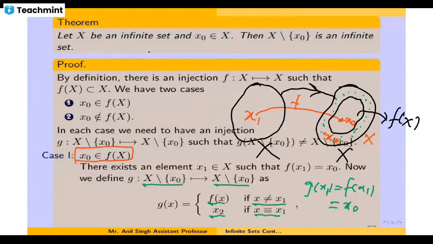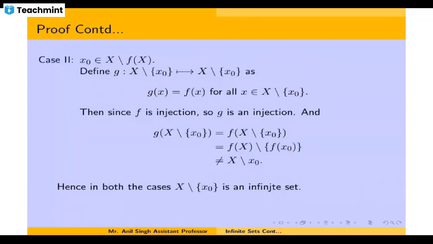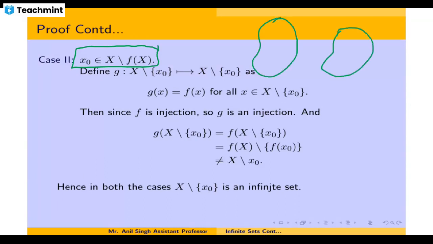So this was the case when x naught, the point of contention, lies inside the range of f. Now the next case we have to consider is where x naught lies outside the range of f. In that case, we will not have any trouble in defining g. Suppose this is the range, and your x naught is lying outside this range.